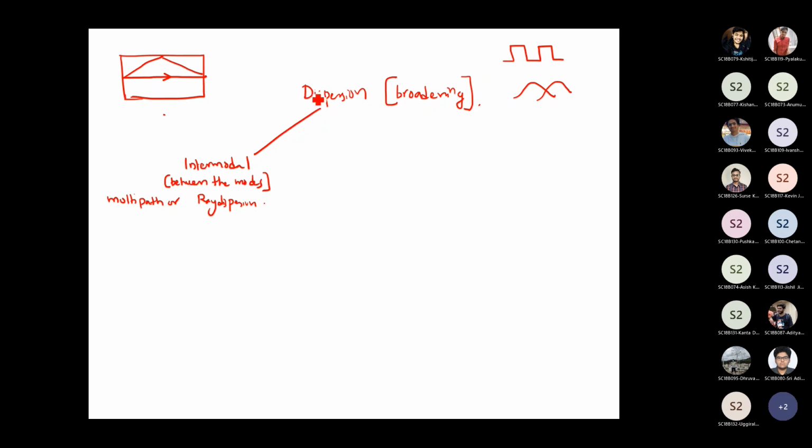All right. The second kind of dispersion we studied was intramodal dispersion. Intramodal dispersion is the dispersion that happens within the mode. It consists of two things.